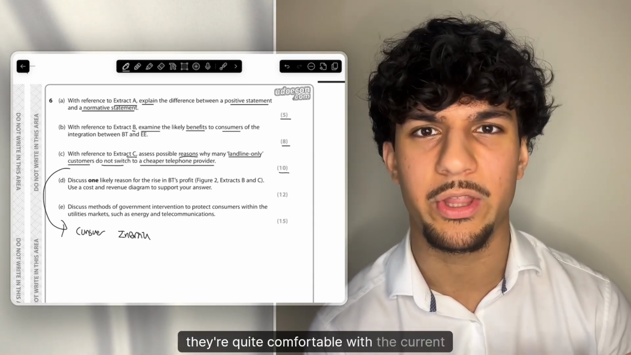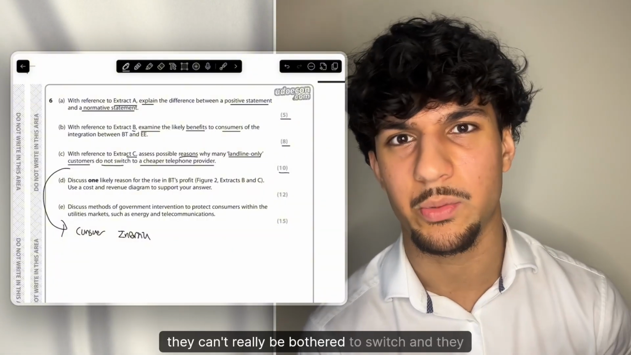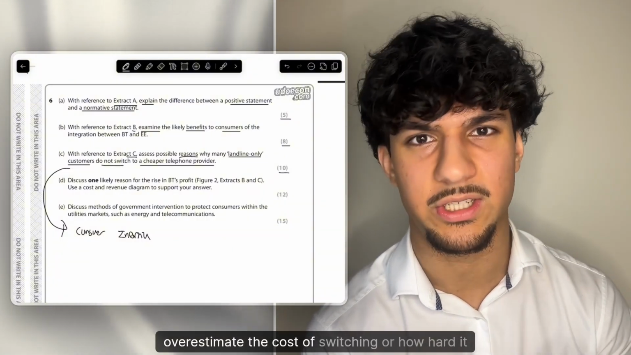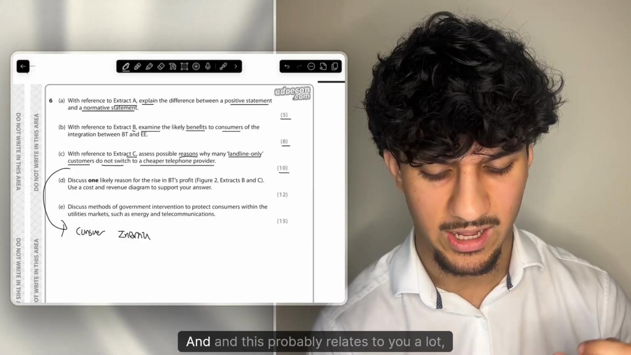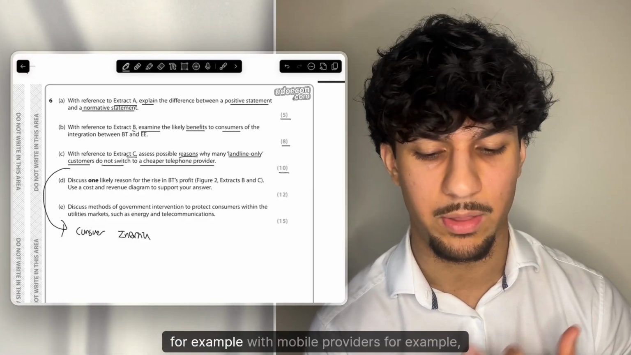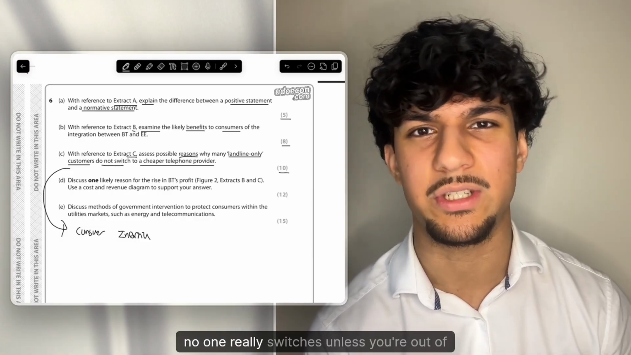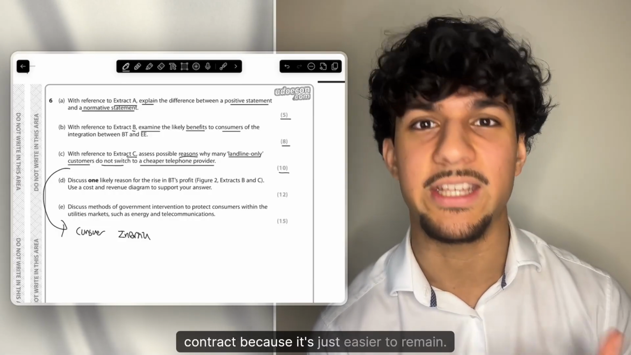Essentially, they're quite comfortable with the current provider, they can't really be bothered to switch, and they overestimate the cost of switching or how hard it is to switch. And this probably relates to you a lot, for example, with mobile providers. For example, no one really switches unless you're out of contract because it's just easier to remain.